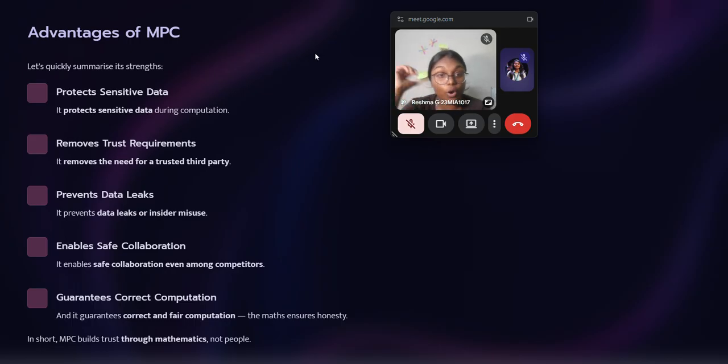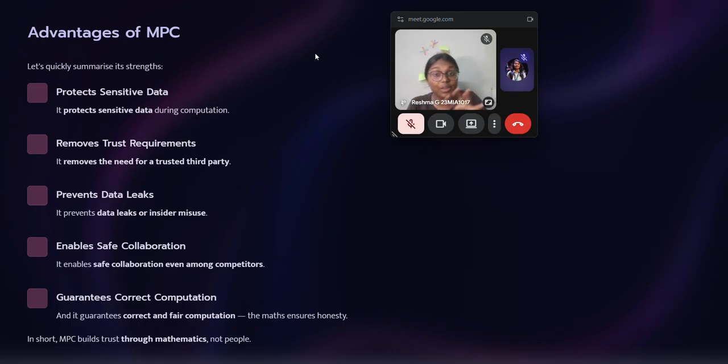It is also used in the automotive industry and electric vehicles. MPC controls the steering, acceleration and braking by predicting the vehicle trajectory for lane keeping and obstacle avoidance. It is also used in aerospace, for example, in spacecraft attitude and trajectory control. NASA uses MPC to control satellite orientation and fuel consumption while predicting future disturbances like gravity or drag. So MPC builds trust through mathematics and not in people.